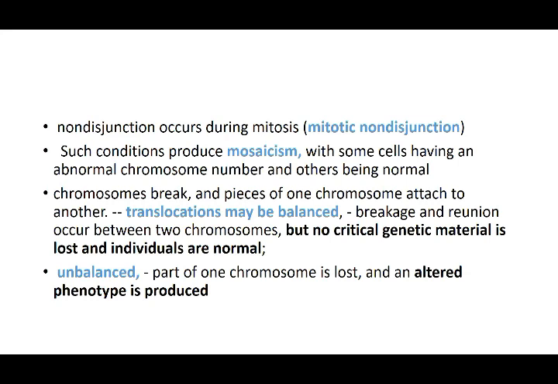So the genetic material has to be the same in order to prevent chromosomal abnormalities from occurring. If the genetic material is the same in the cell or in the chromosomes, then it will be called a balanced type of translocation, and the other would be unbalanced. So the balanced type will not cause you chromosomal abnormalities.